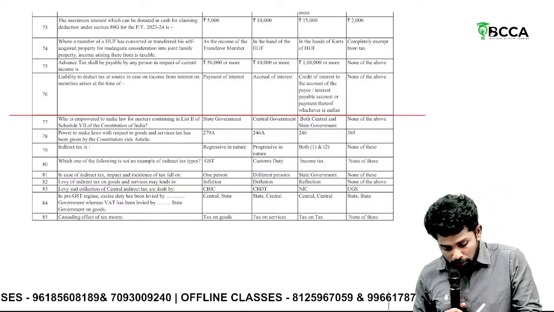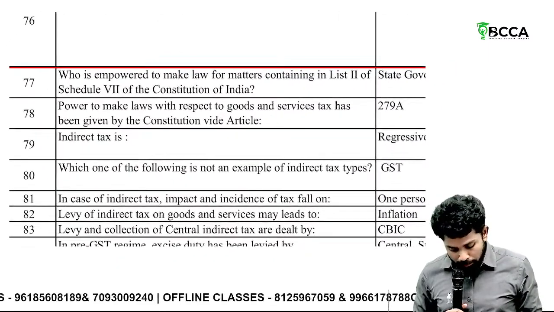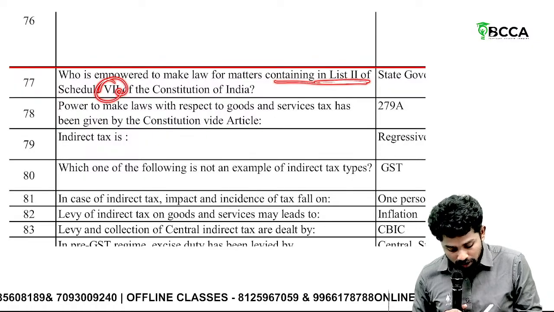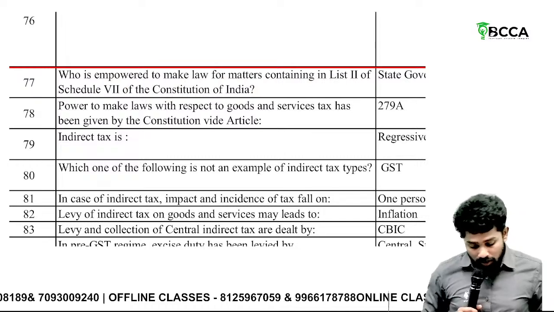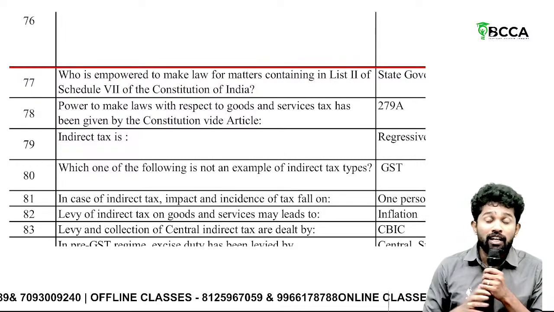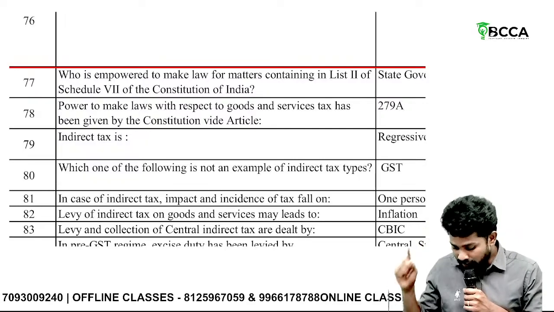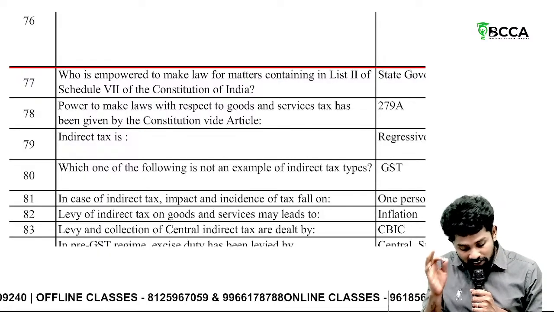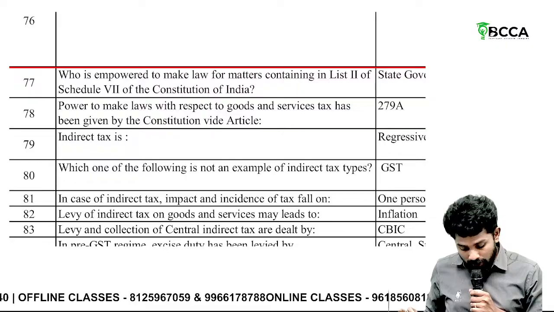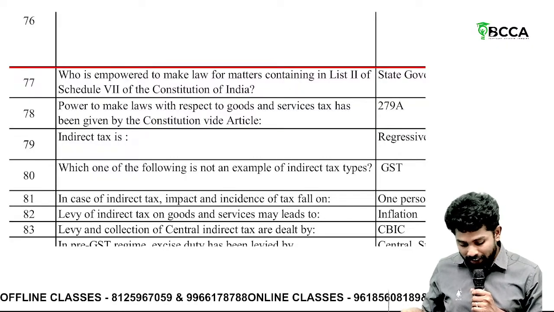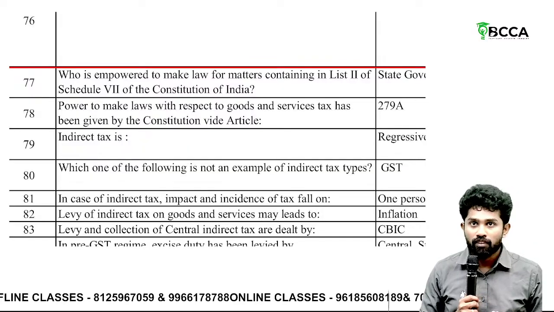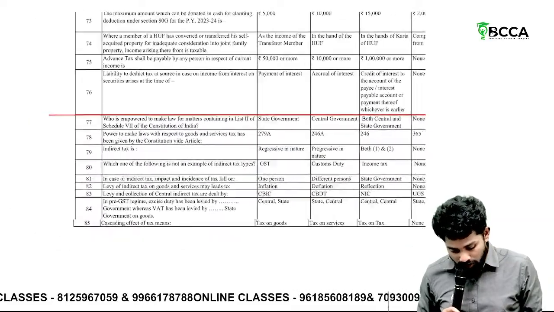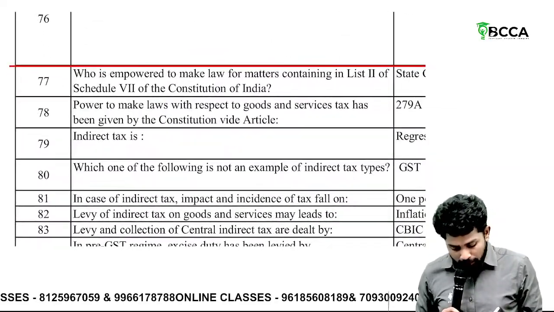Who is empowered to make laws for matters contained in List 2 of Schedule 7 of the Constitution of India? Sir, Schedule 7 of the Constitution of India has how many lists? 3 lists. List 1, list 2, list 3. Now what does list 2 consist of? Who is empowered to make law for matters contained in list 2? State government. So the answer is State government.